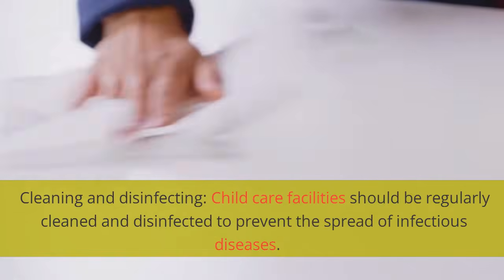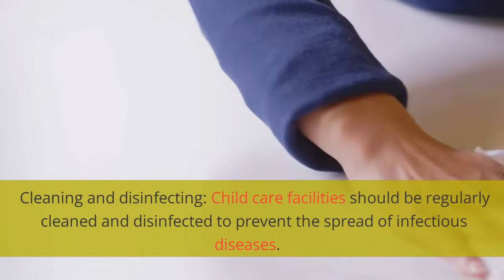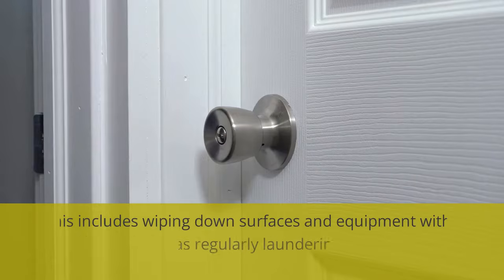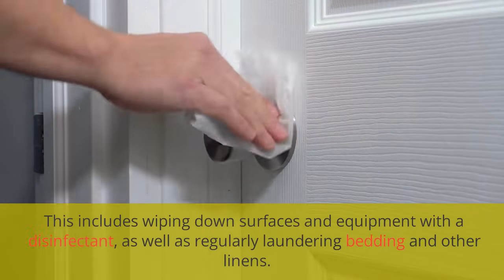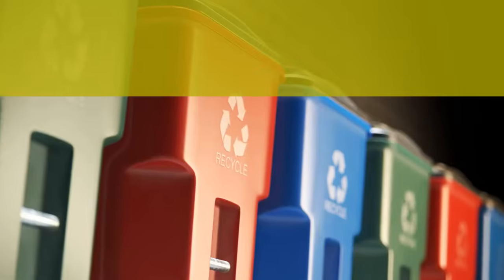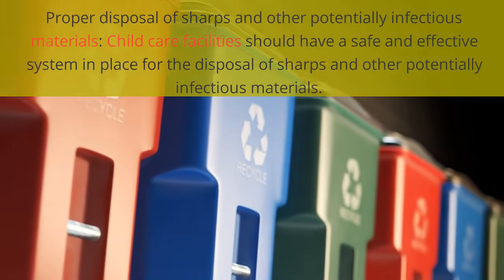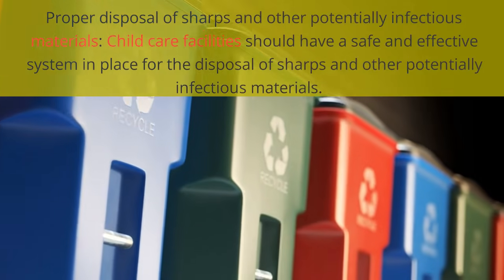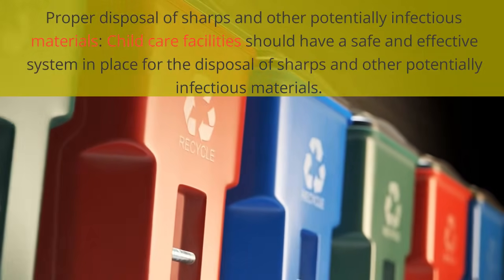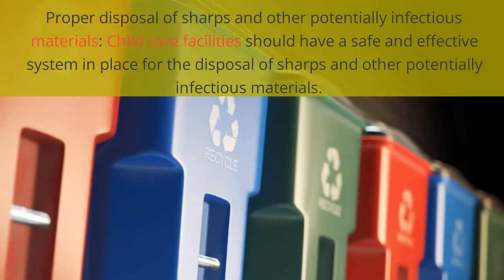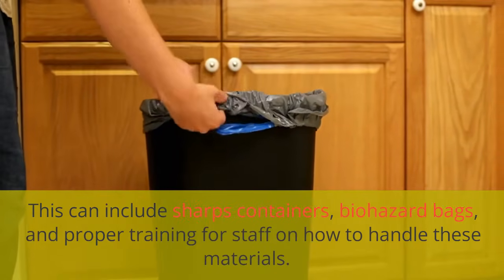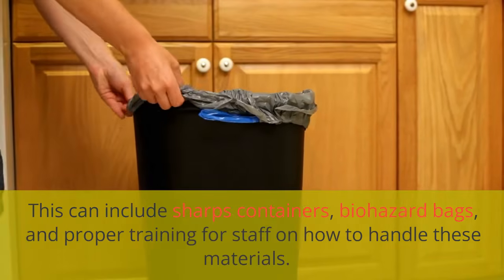Cleaning and disinfecting. Child care facilities should be regularly cleaned and disinfected to prevent the spread of infectious diseases. This includes wiping down surfaces and equipment with a disinfectant, as well as regularly laundering bedding and other linens. Proper disposal of sharps and other potentially infectious materials. Child care facilities should have a safe and effective system in place for the disposal of sharps and other potentially infectious materials. This can include sharps containers, biohazard bags, and proper training for staff on how to handle these materials.